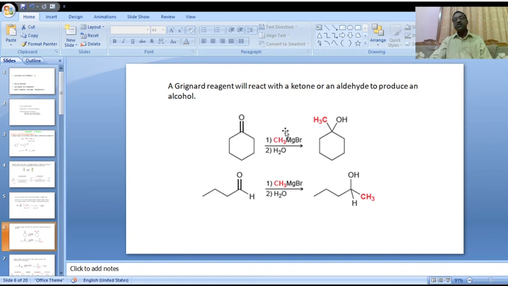The ketonic oxygen is converted to an alcohol.